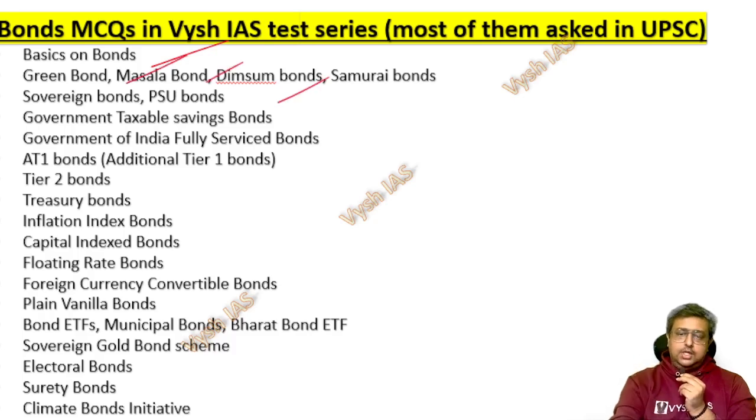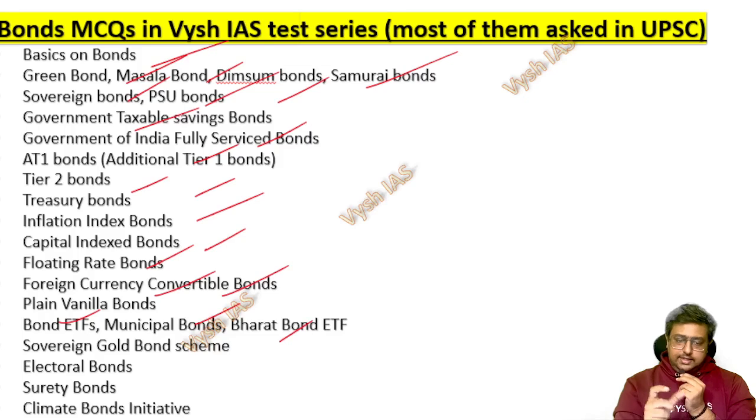Green bond, masala bond, dim sum bond, samurai bond, sovereign, PSU bond, government taxable savings bond, government fully serviced bonds, 81 and 82 bonds, treasury bond, inflation index bond, capital index bond, floating rate bond, then the foreign currency convertible bond, which they asked last year, the plain vanilla bond, bond ETFs, exchange traded fund, municipal bond, then Bharat Bond, an ETF only, then the sovereign gold bond scheme, which is now kind of discontinued, electoral bond also discontinued, surety bonds, climate bond initiative. These many things are there in our test alone.